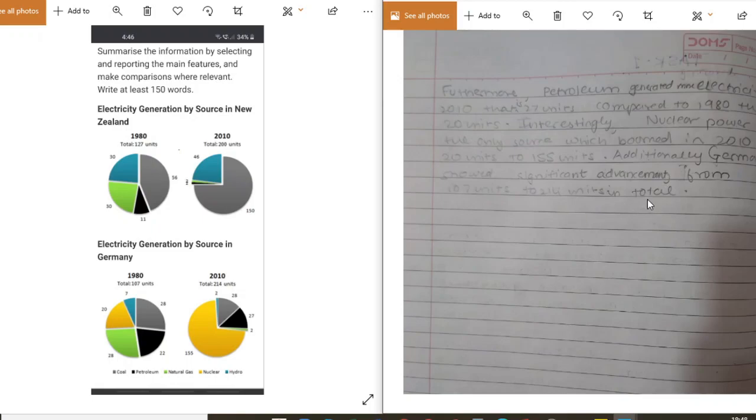So overall the essay had no grammatical mistakes, or I think one or two, but that is acceptable. But the description of the pie chart was not accurate, which will lose you points. You have to specify which country and which year you are talking about, so that the person can look at which part of the pie chart they should look. There are four different pie charts, and I don't know where to look when you are writing. Other than that, it was okay. There were no grammatical mistakes. The formatting was also very correct.